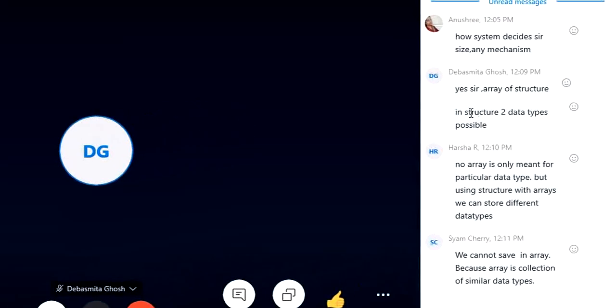So when we say in structure two data types are possible, not only two, we can have 100 there, but once they are put into structure, they themselves become one data type. So this concept will not... Hey Garima, why did you stop? You tell your answer.